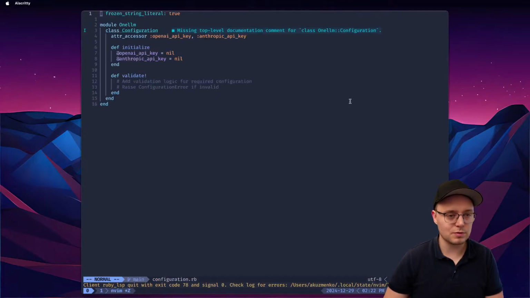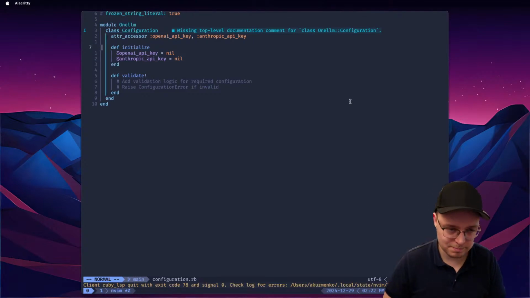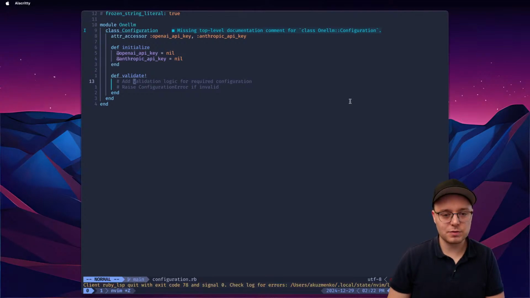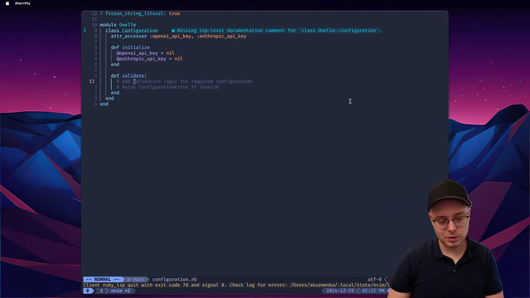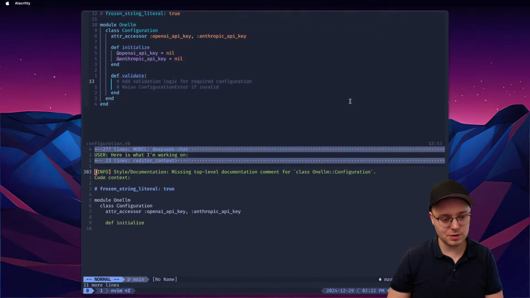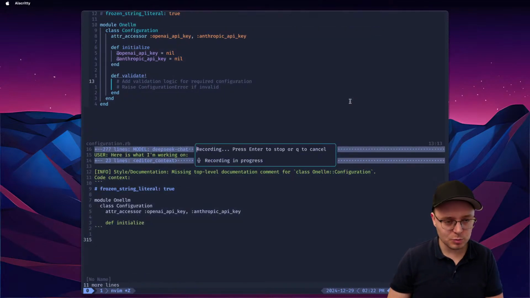So let's go to configuration first. Missing top level documentation for configuration. Uncool. Okay, so let's add. Add validation logic for required configuration. Raise configuration error if invalid. Okay, that's interesting. So let's add that too, right? We can again do the same thing, do the drill, and we can tell it, can you please fix this linter error? Think very carefully.